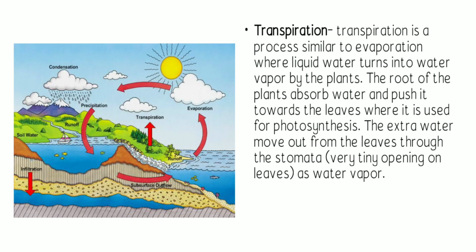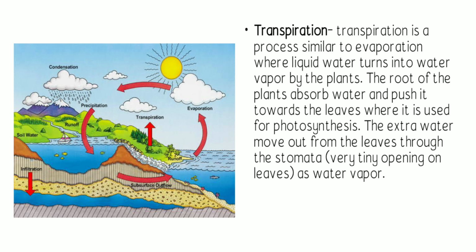We also have here transpiration. Transpiration is also a process similar to evaporation, wherein liquid water turns into water vapor by the plants. The roots of the plant absorb water and push it towards the leaf, where it is used for photosynthesis.